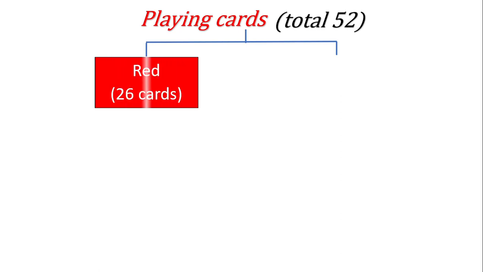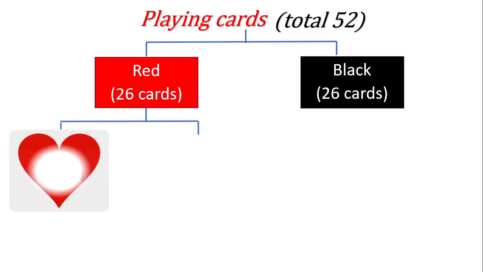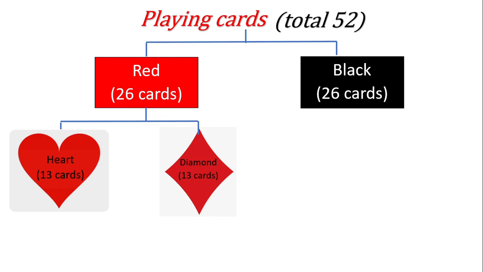The first category is the red color. In red color you will have 26 cards. In the black color also you will have 26 cards. Now further, red color is divided into two other categories. One is called heart, which has 13 cards, and the other is diamond, which again has 13 cards.